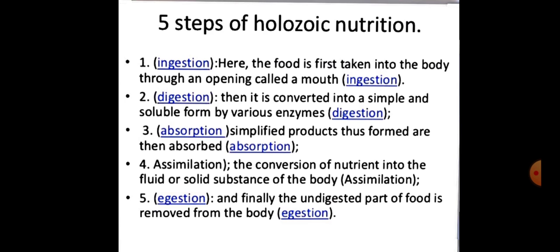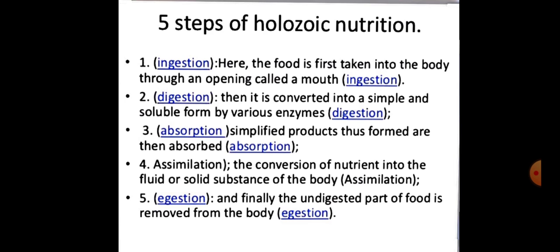Second is digestion. Digestion is the process of breaking down complex food substances into simpler molecules, right? So it is converted into simpler and soluble form by various enzymes. The food that you are taking is in solid form and it is complex.